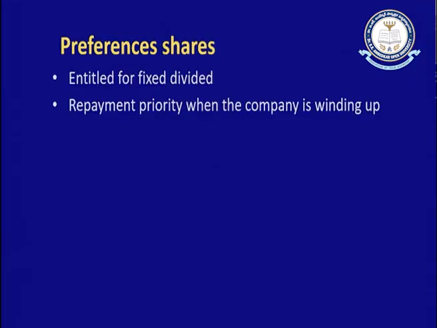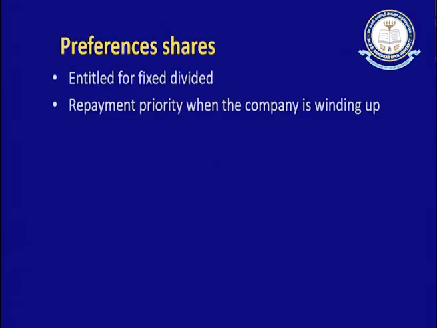In this context we understood very clearly that preference shareholders enjoy a special right above the equity shareholders. Equity shareholders are considered residual owners, whereas preference shareholders are prioritized owners. So they will have a priority and a special right above the equity shareholders. So shares are of two types, equity shares and preference shares.